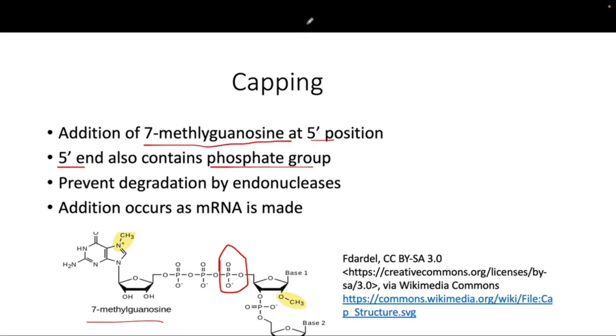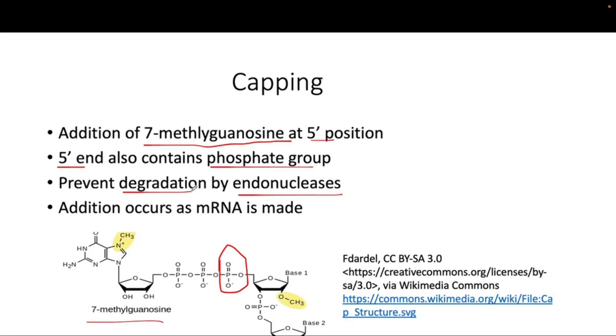The reason for that is that this pre-mRNA is likely to be degraded if this post-transcriptional modification does not occur. Okay, so there are endonucleases present in the nucleus, as the name suggests. They are going to cleave this pre-mRNA, so it actually degrades it.